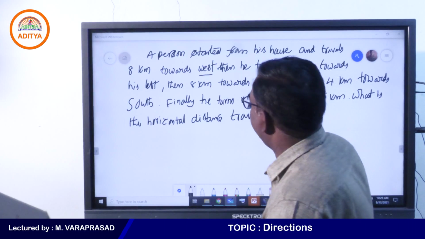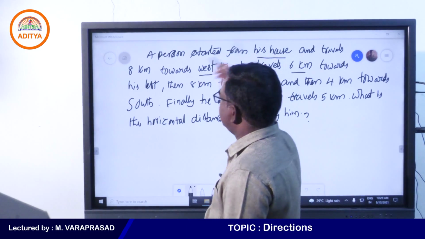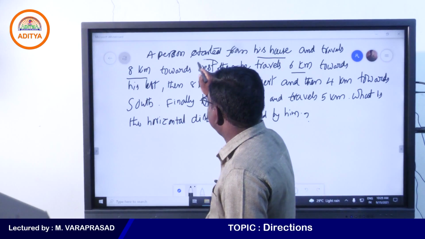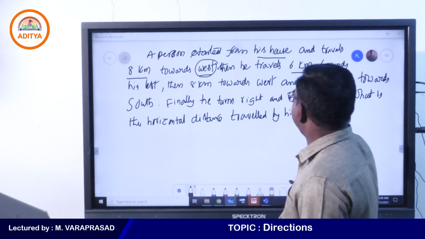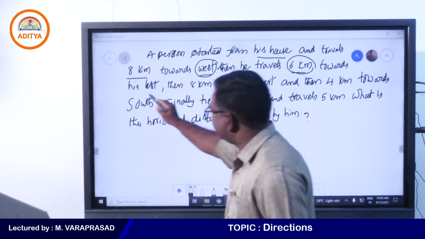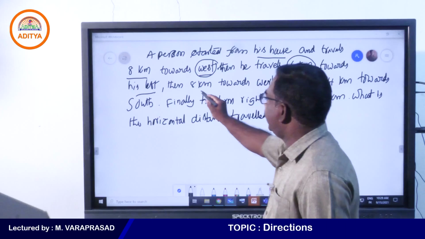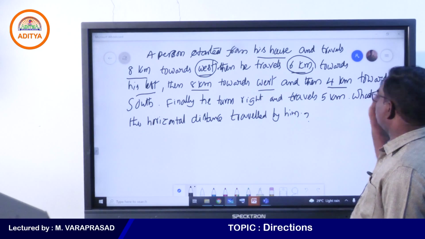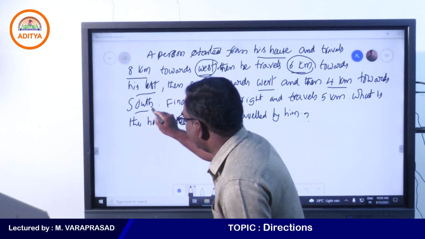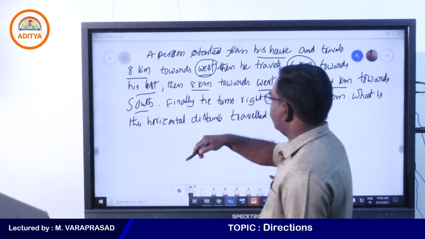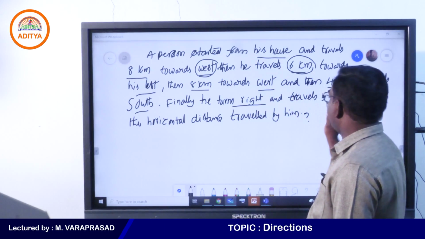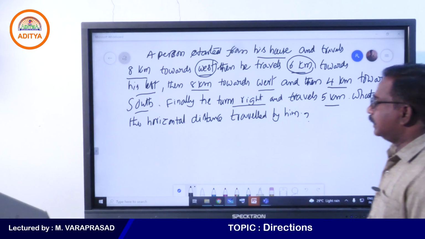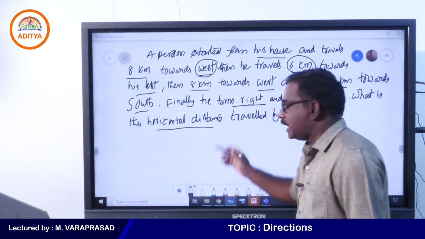He started his journey from his house, travels 8 kilometers towards west. Then he travels 6 kilometers towards his left. Then he travels 8 kilometers towards west. Then he travels 4 kilometers towards south. And didn't stop. Finally, again he turned to his right and travels 5 kilometers. He is asking what is the horizontal distance traveled by him.